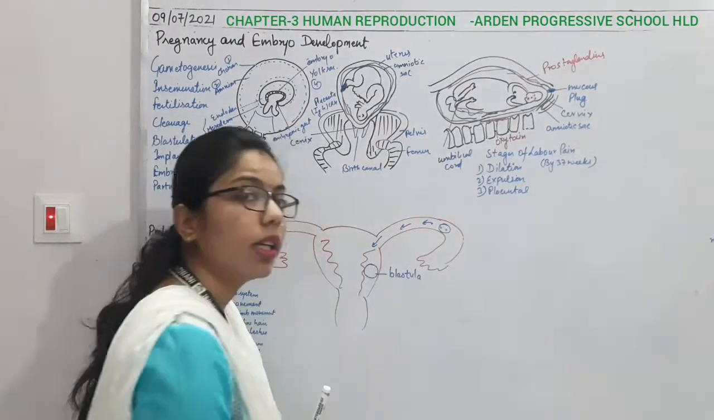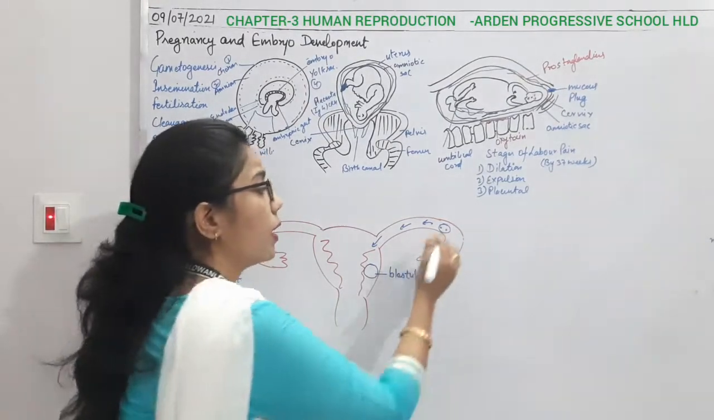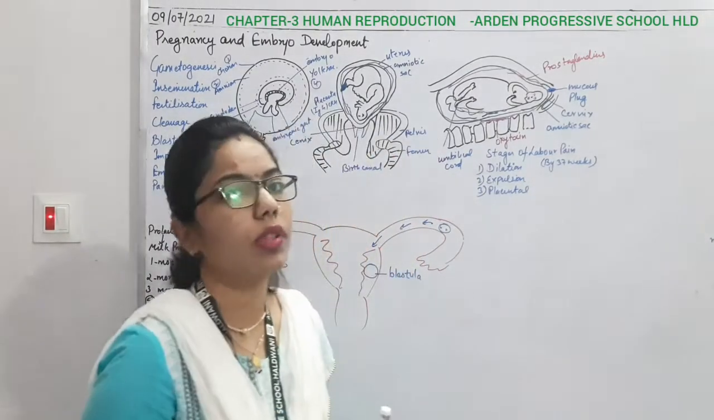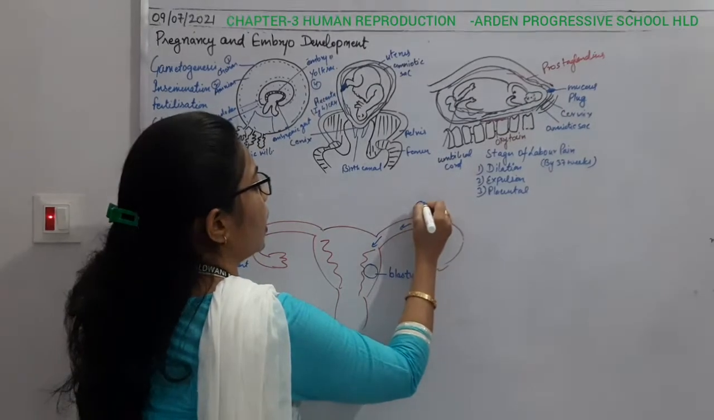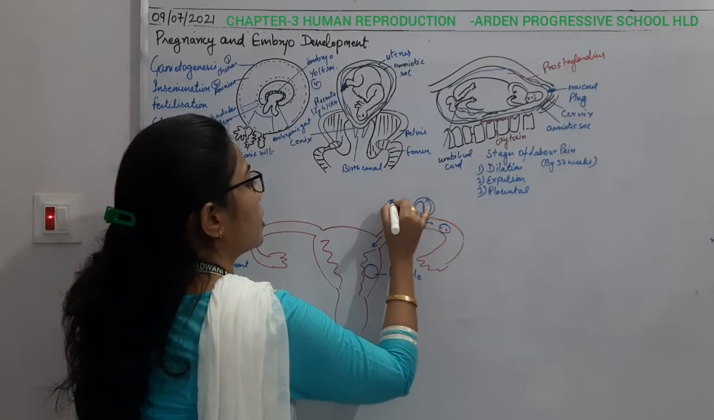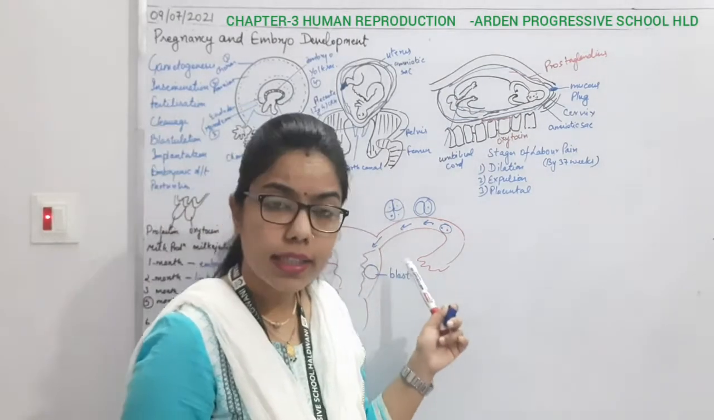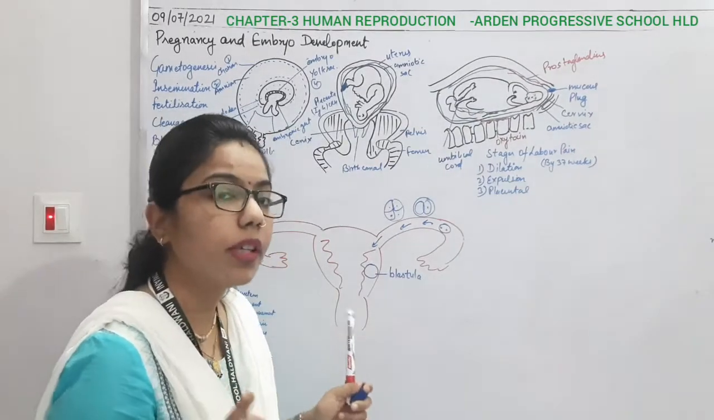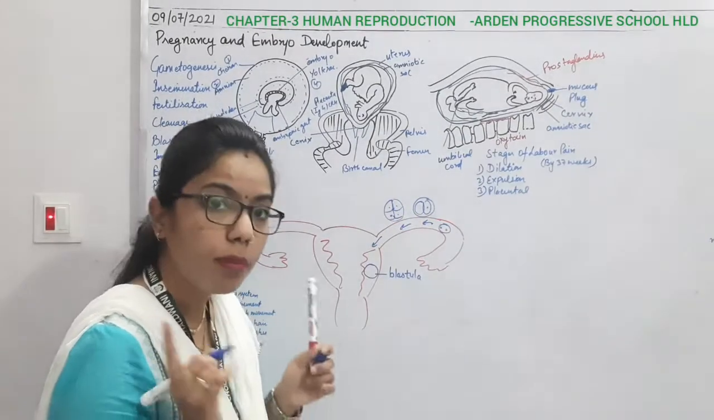The zygote is unicellular. From here onwards there will be division. Initially there is fusion of the nucleus, then fusion of the cytoplasm, and due to that it forms the two cell stage, then the four cell stage. Then it forms the 8 cell stage, likewise the 16 cell stage, then the 32 cell stage. We call this the morula.